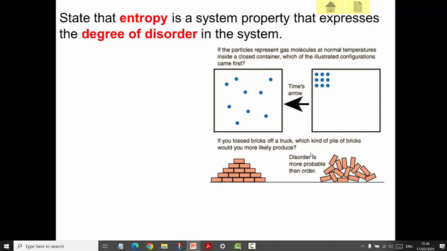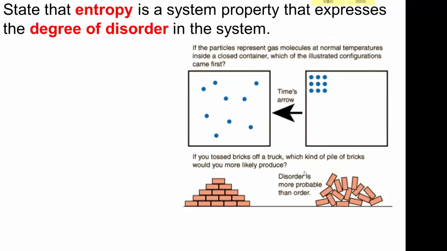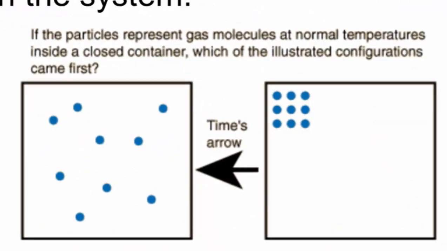Now let's say that we take all these gas molecules in these two boxes here at normal temperatures inside closed containers. The one on the top right, we know that's highly ordered, and that can only basically happen in one way. The one on the left is highly disordered, they're scattered all over the place, it's much more chaotic, and you have a much higher level of entropy. It's not really possible for the scattered particles to go back to the original that we had in the first place. So sometimes entropy is looked at as the arrow of time. Things tend to be more chaotic.